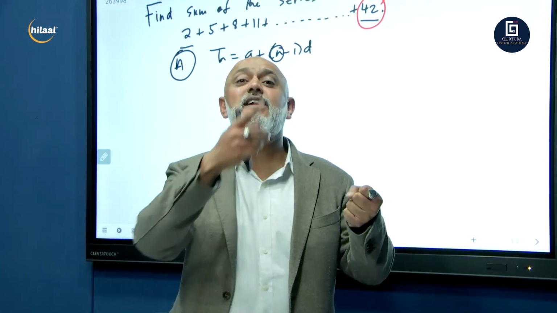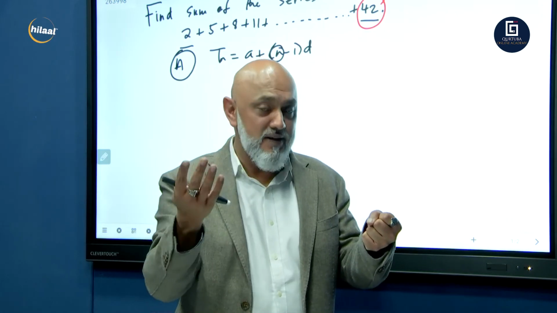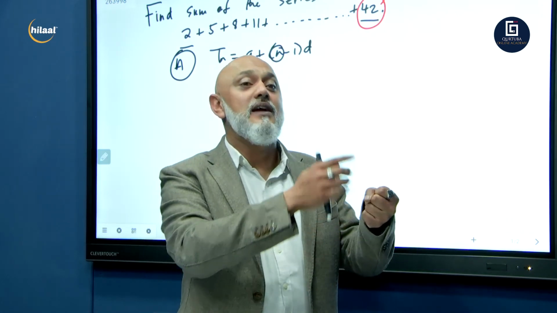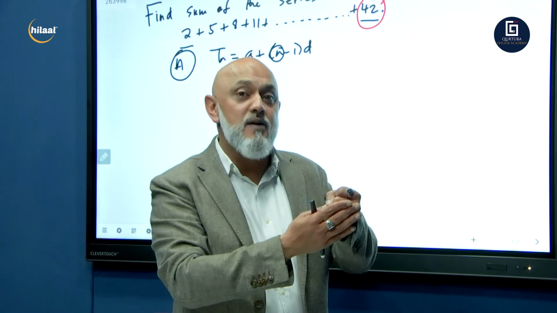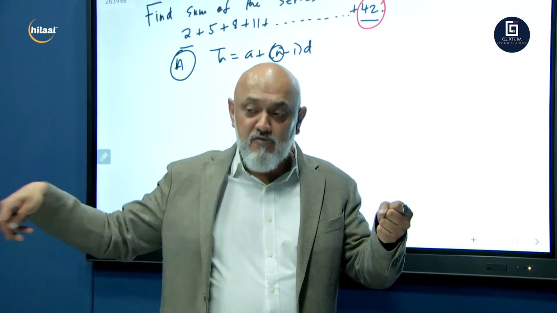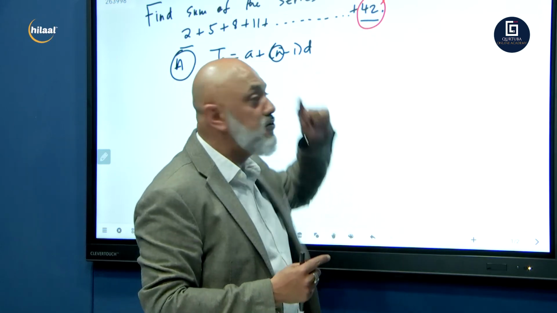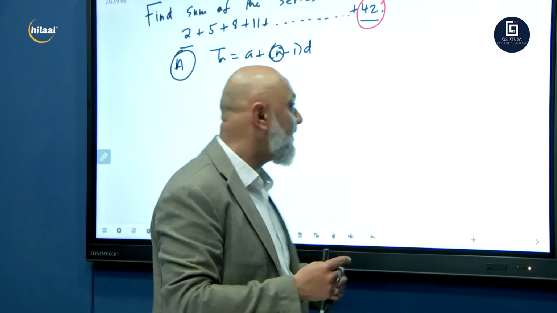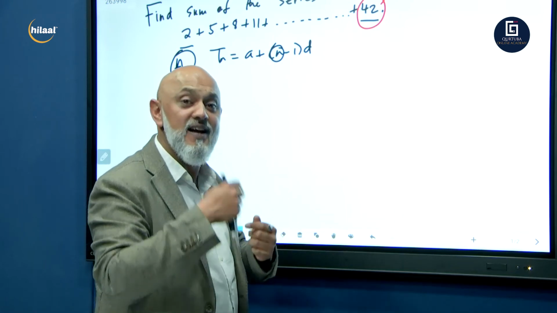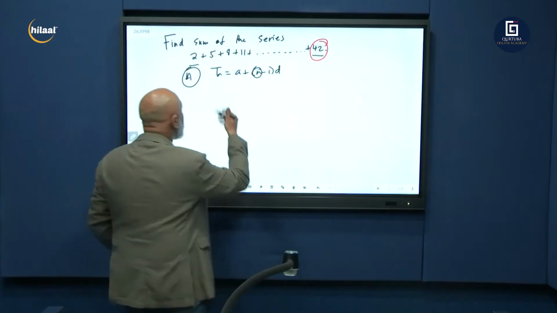If the number 42 is the 20th term and it's the last term, that means there must be 20 terms. That's what we want to find out: what number is 42 in this series? Because that will give us an indication as to how many terms there are.